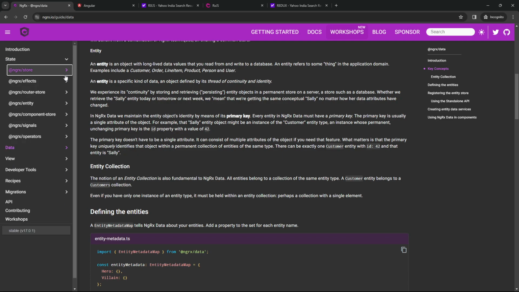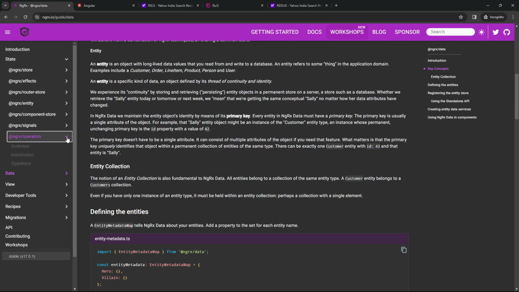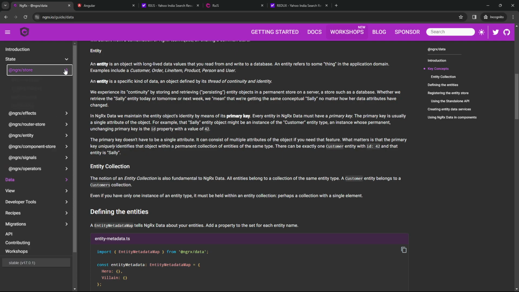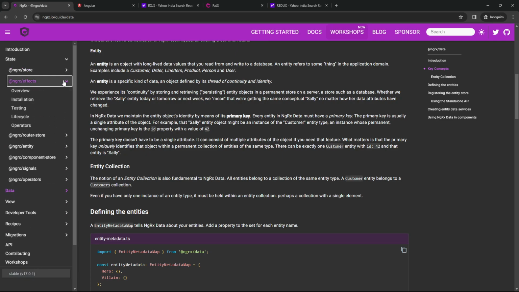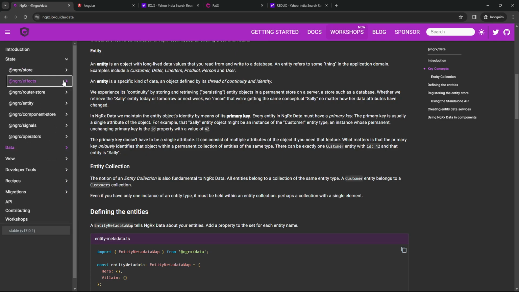Now in the state, we have the store, we have the effects, the router, the entity, component store, signals, and operators. The course focus would really rely on the store and on the effects.